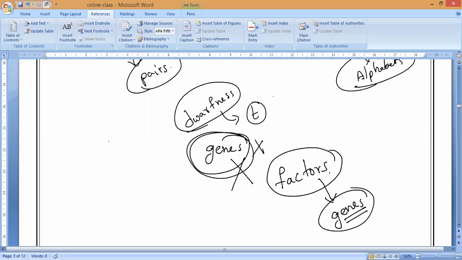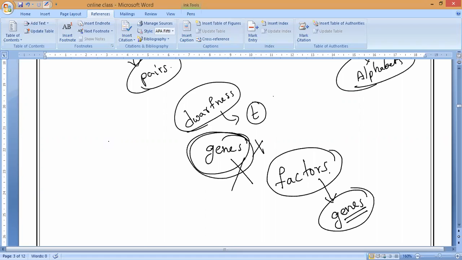A gene is a unit of DNA which will govern or control specific characteristics of an organism. So that is what we call a gene. Every gene is the synthesis of one protein, and it controls a characteristic or a trait of an organism.